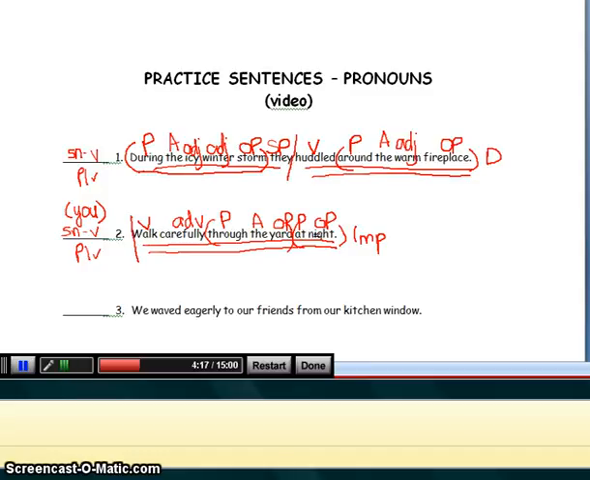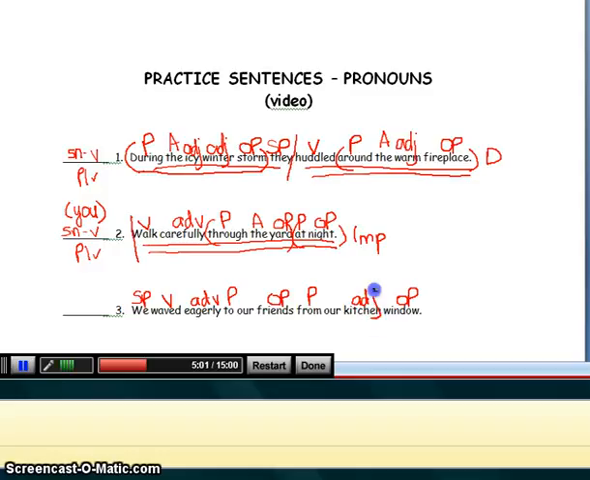And that is the way you classify an imperative sentence. So let's go on to sentence number 3. We waved eagerly to our friends from our kitchen window. Who wave eagerly to our friends from our kitchen window? We, subject, pronoun. What is being said about we? We waved, verb. Waved how? Eagerly, adverb. To, preposition. To what? Friends, object of the preposition. Keep going towards the period. From, preposition. From what? Window, object of the preposition. What kind of window? Kitchen, adjective.